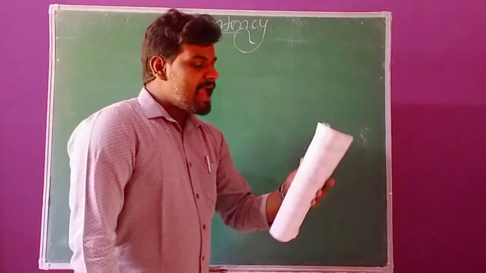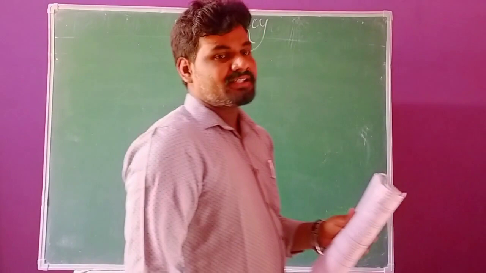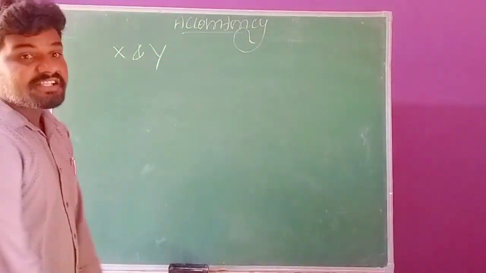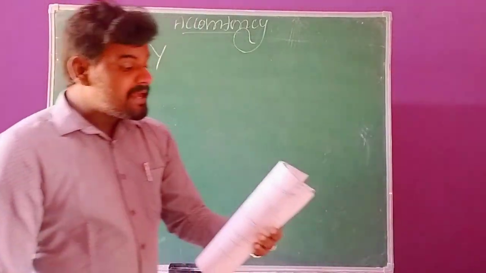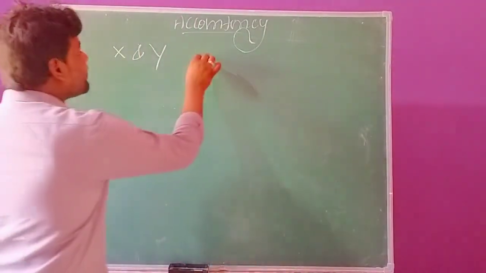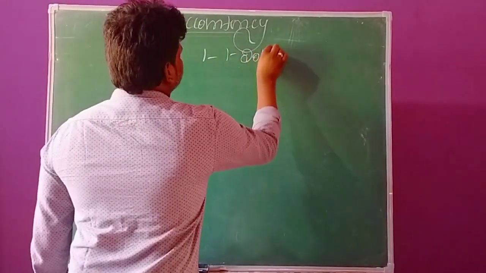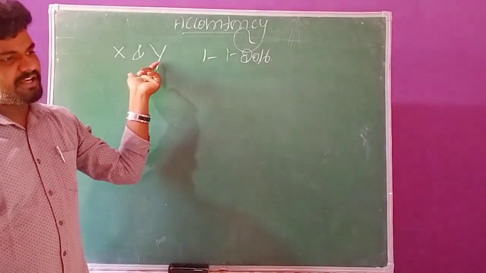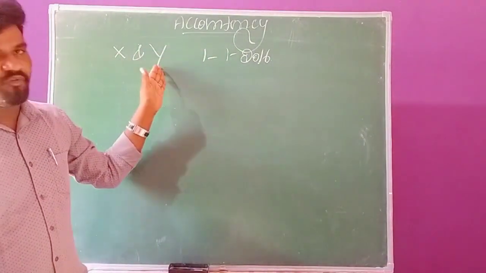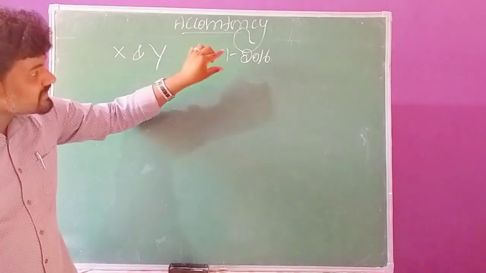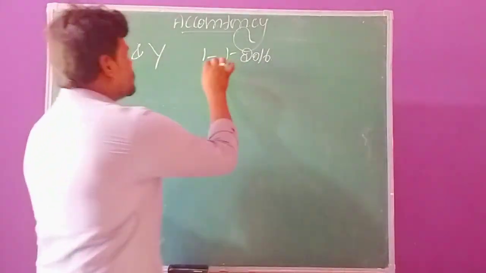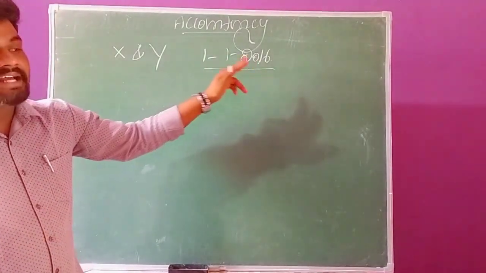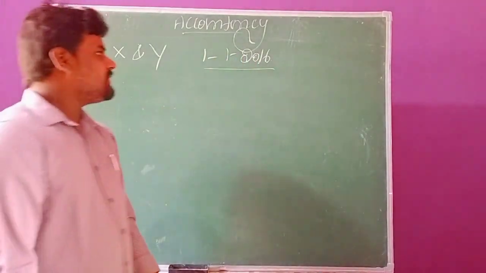X and Y are partners. They commenced partnership business on 1/1/2016. So here there are two partners in a business organization, namely X and Y. On January 1st, 2016, they are commencing the partnership business.